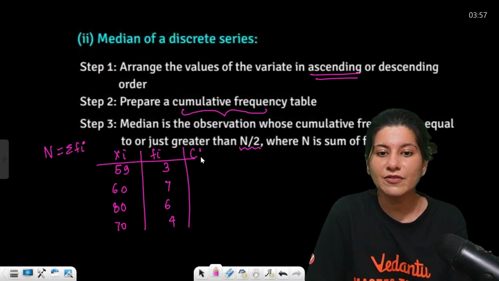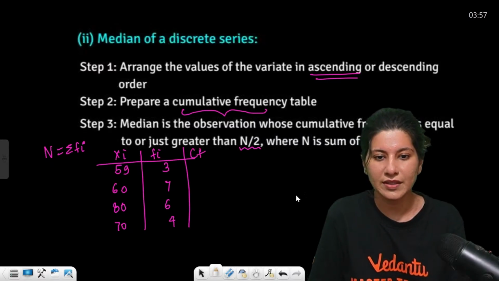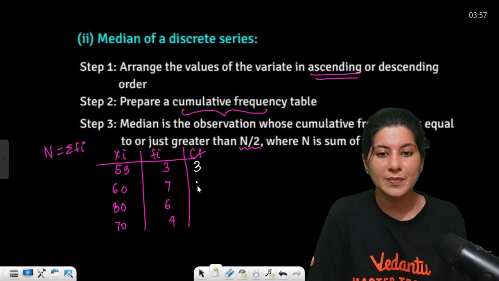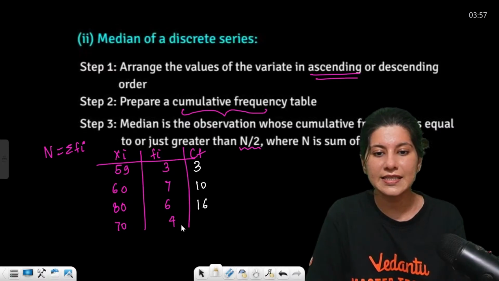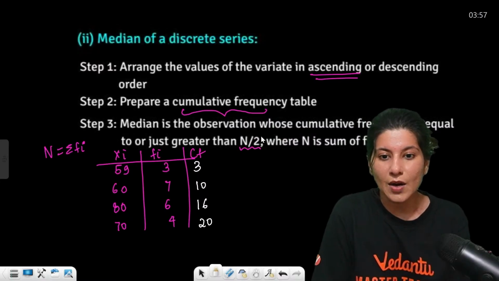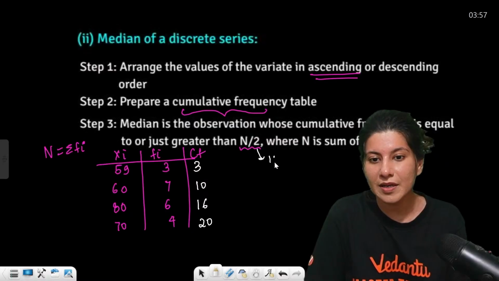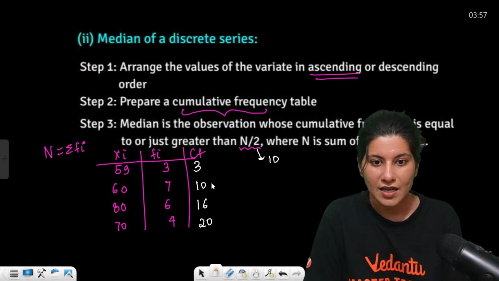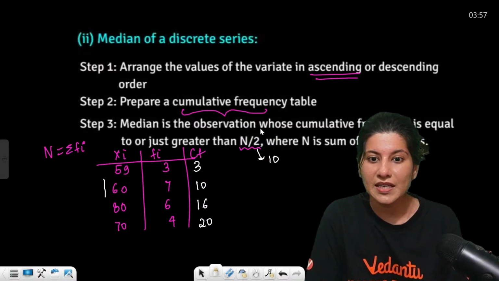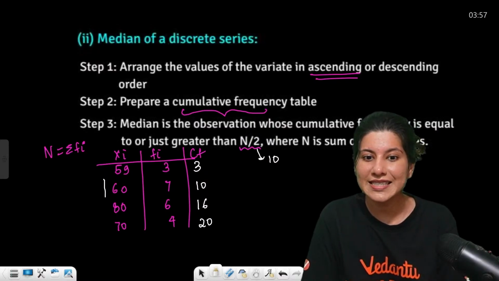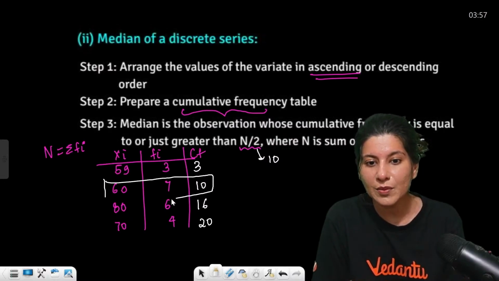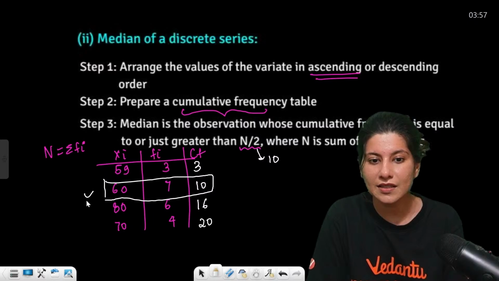Now cumulative frequency is something which you have to calculate. How to calculate cumulative frequency? Remember, 3 plus 7, 10, 10 plus 6, 16, 16 plus 4, 20. So total frequency is 20. Now n by 2, 20 by 2, this will become 10 in this case. So 10 exactly is matching with, now see, median is the observation whose cumulative frequency is equal to or just greater than n by 2.